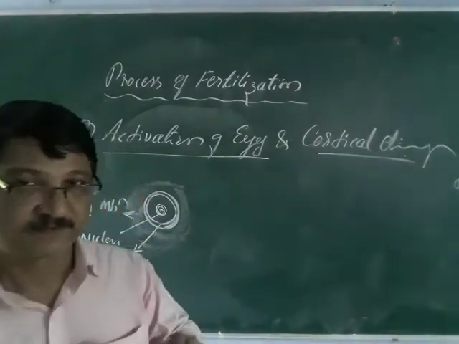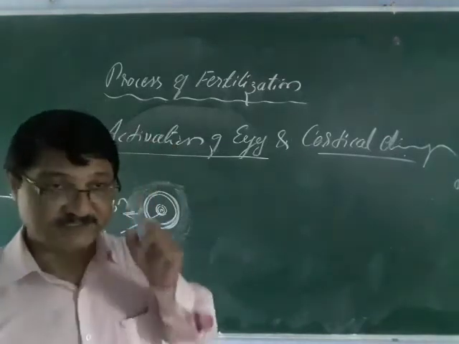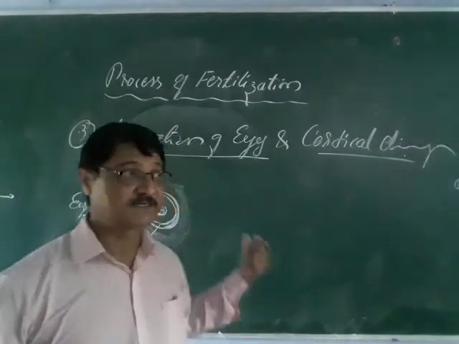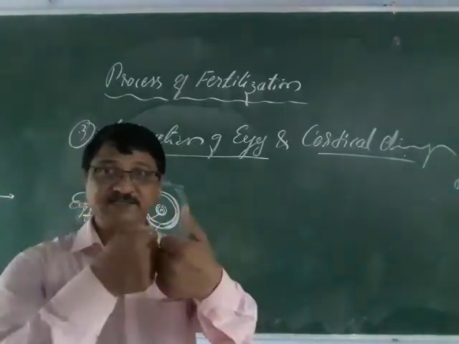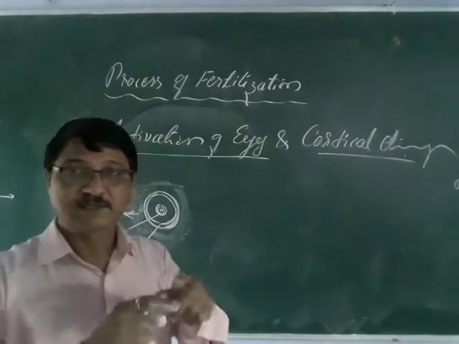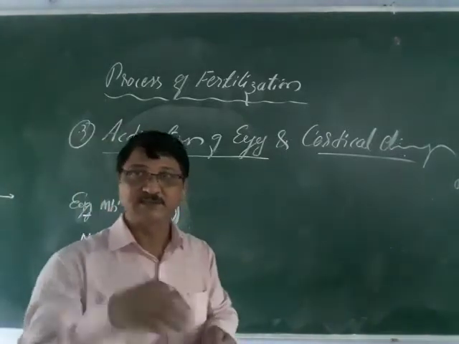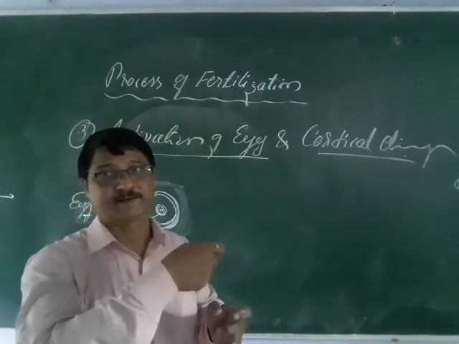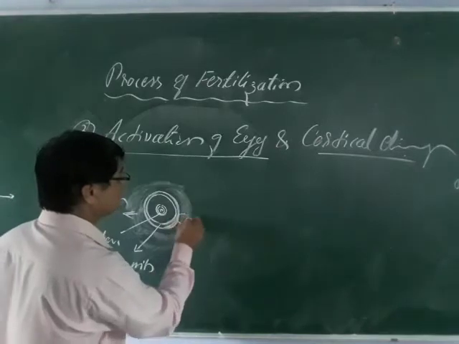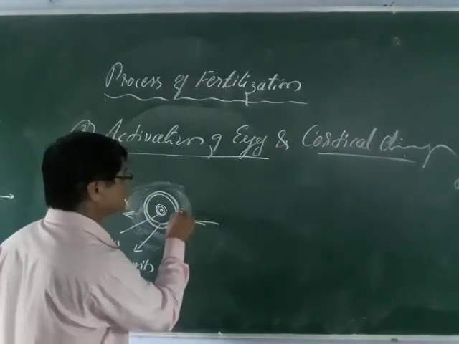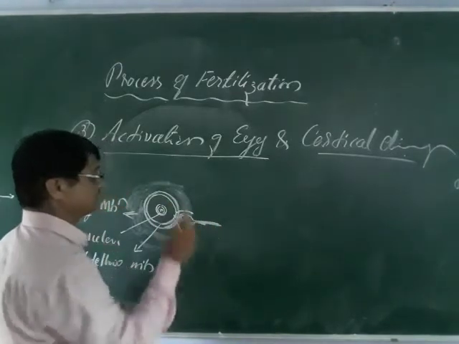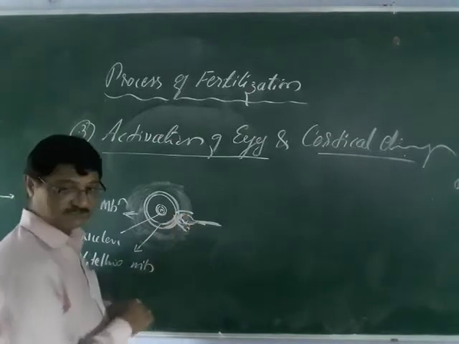Until that point, the egg is in an inactive state. The sperm is in a motile state. Once the sperm hits the egg, immediately the acrosome bursts out and dissolves the egg membranes, and the sperm starts to penetrate. Once it comes in contact with the vitelline membrane, suppose this is the sperm here like this, and the membrane starts dissolving and the sperm starts to penetrate.